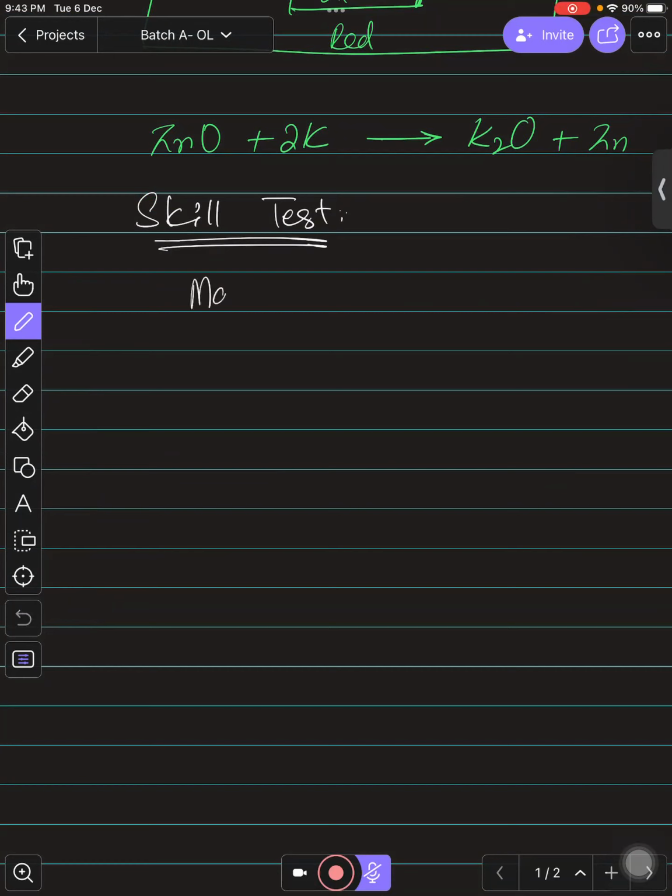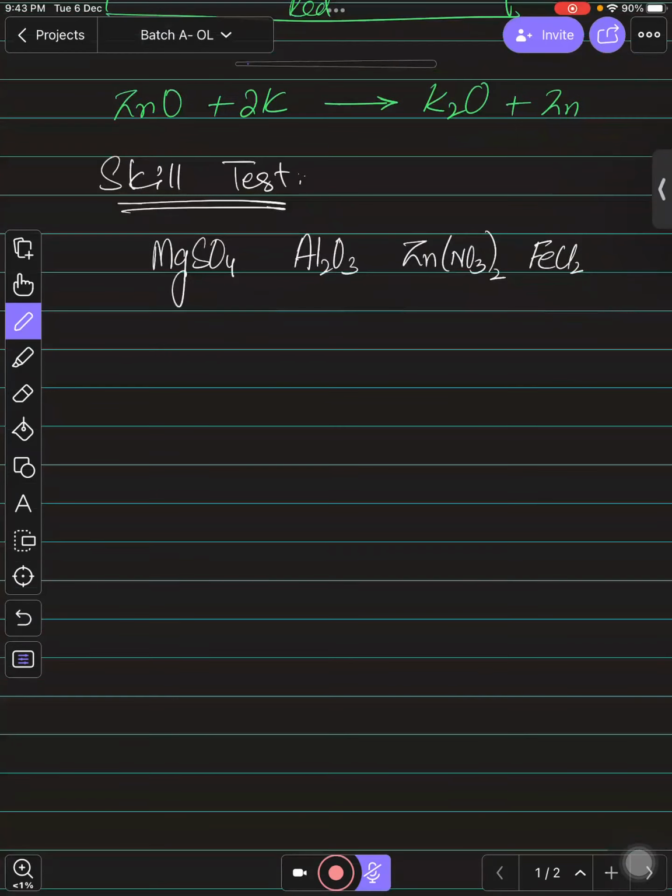I have magnesium sulfate, ammonium oxide, zinc nitrate, iron chloride, and copper bromide. These are the 5 salts that I have, and these are the metals that I have: potassium, sodium, calcium, magnesium.